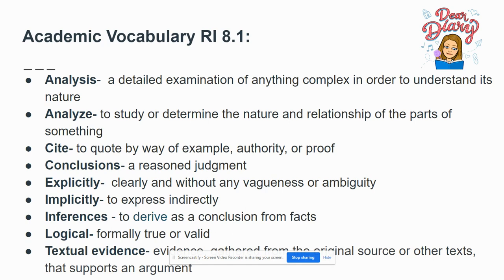Textual evidence is evidence gathered from the original source or other text that supports your argument. So sometimes when you're talking to somebody and they say, okay, well, where's your proof? How can you prove this to me? So you would say, well, I read it in this news article the other day from the New York Times, or I saw it on the news, or I read it in a story. Usually saying something like, my friend told me, that's not a really valid source. Just because your friend has an opinion about something does not make them an expert, and therefore their evidence might not be the best, unless your friend is an expert on the topic.